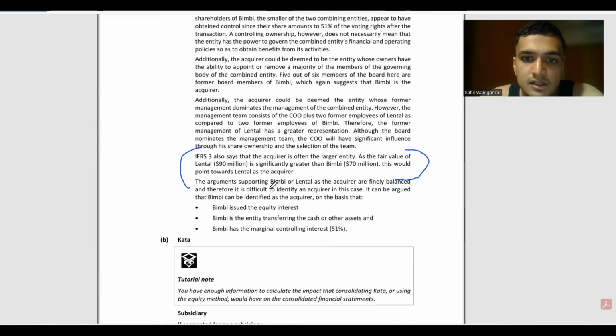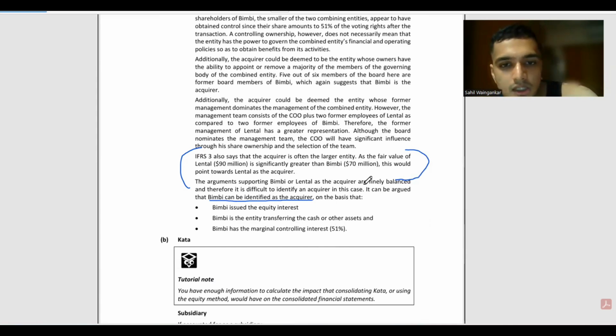Arguments supporting Bimbi or Lenthal as acquirer are finely balanced, and therefore it is difficult to identify an acquirer. In this case, it can be argued that Bimbi can be identified. अच्छा नहीं, इन्होंने बोला है कि BIMBI ही acquirer है। हाँ, भले ही मार्केट वैल्यू इनका भी ज्यादा है, लेकिन ये लोग बोल रहे हैं कि इट इज वेरी क्लोज, दीज आर वेरी क्लोज आर्ग्यूमेंट्स। तो द बेस्ट वी कैन एस्टिमेट इज दैट Bimbi is the acquirer.